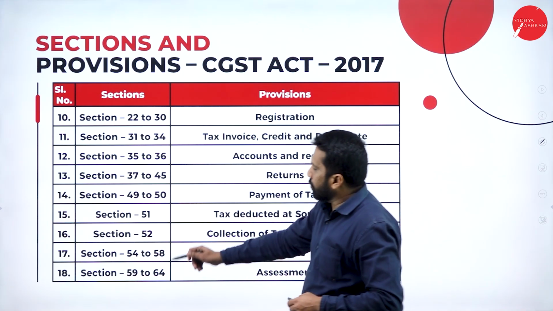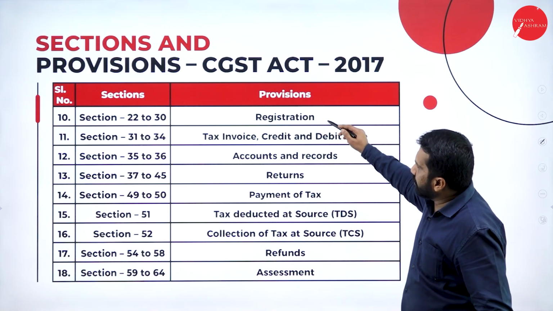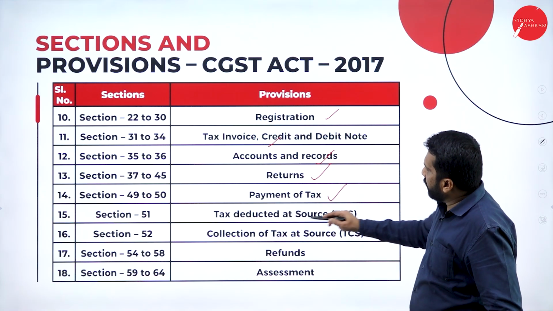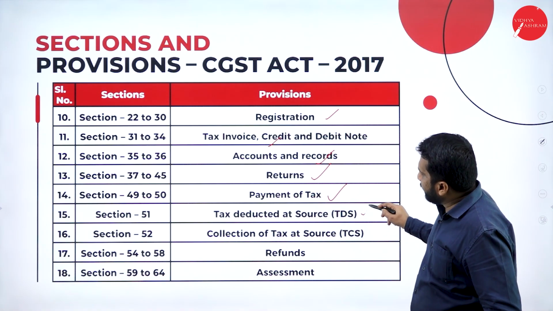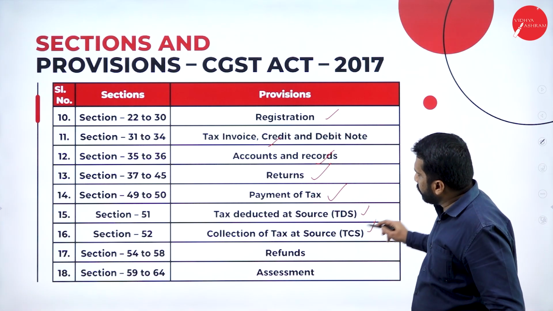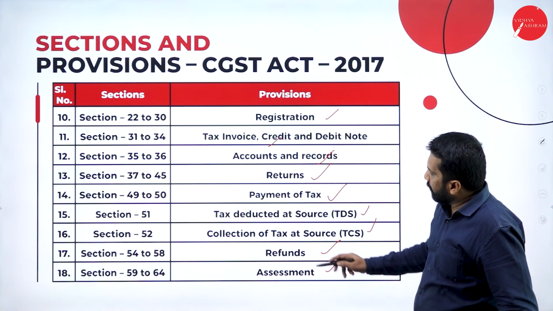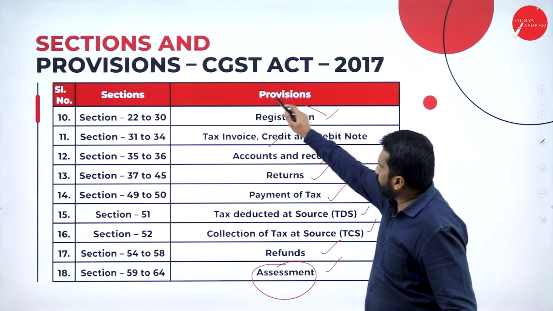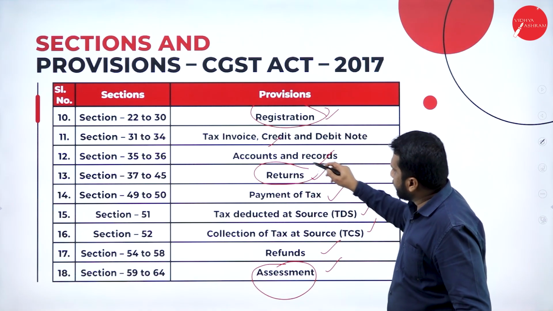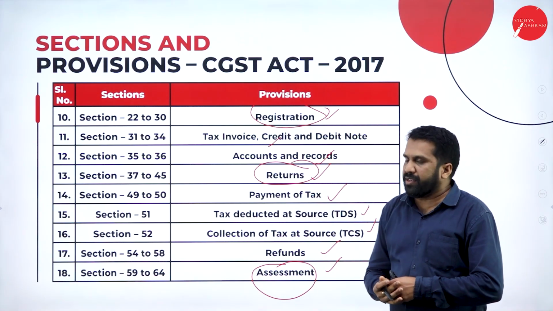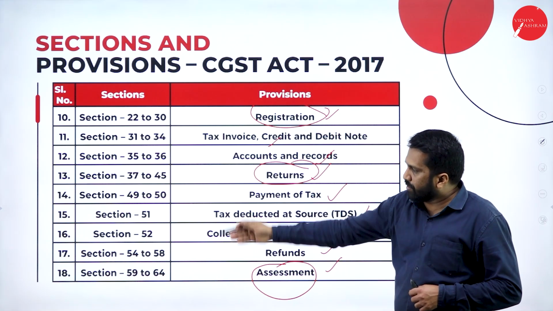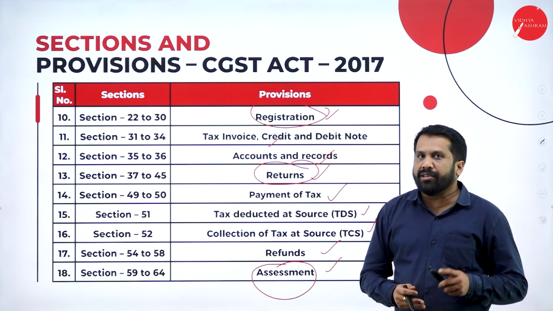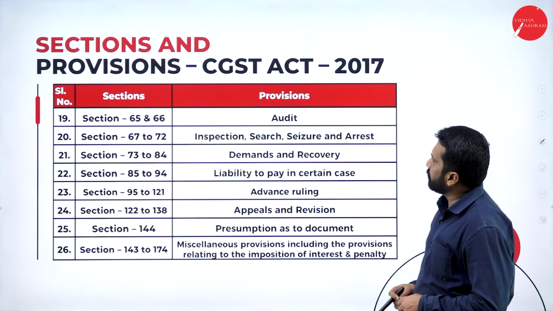Similarly, from 22 to 64 we have registration, tax invoice, accounts, return, payment, tax deduction, we call it TDS, collection of tax at source, refund, assessment. Assessment is important, registration is important, returns are important. These are the major topics you are supposed to remember. Sections no need to remember. The individual calculation of this topic will be there in your further syllabus.